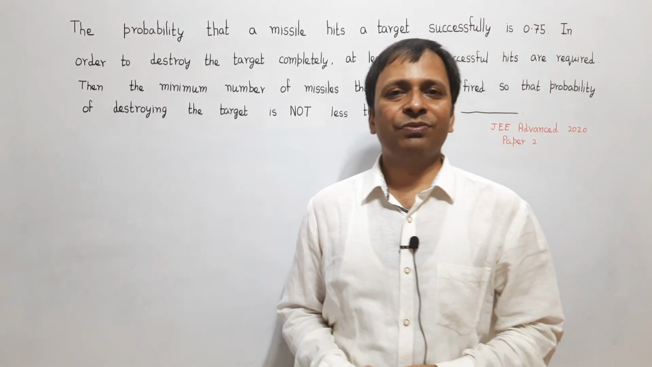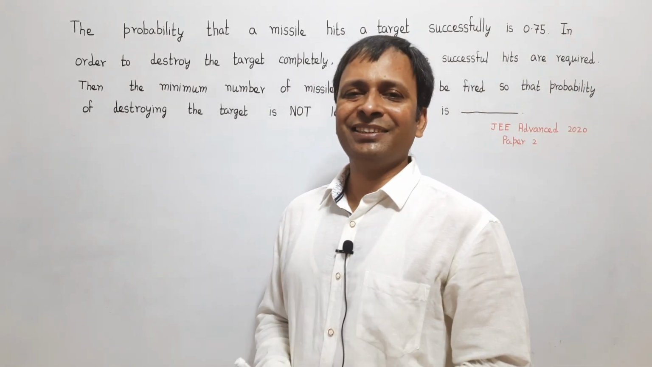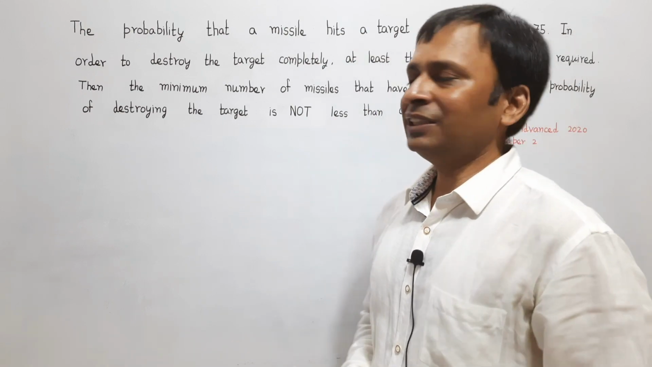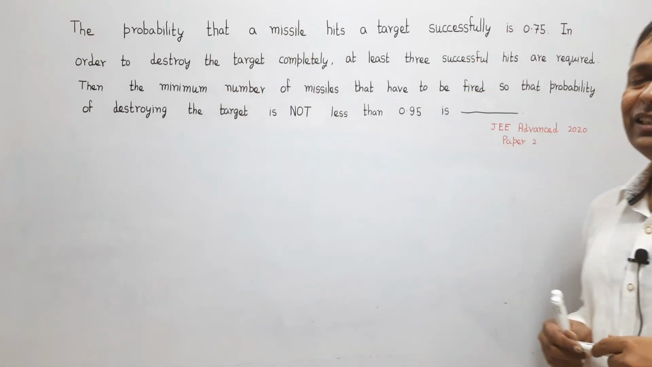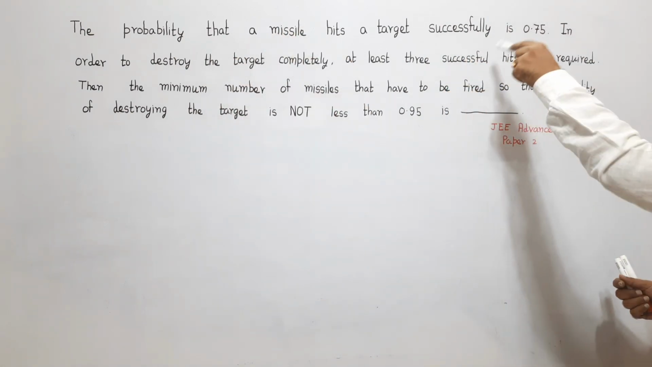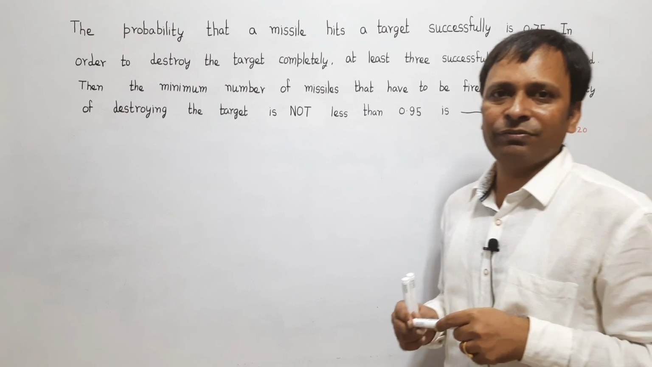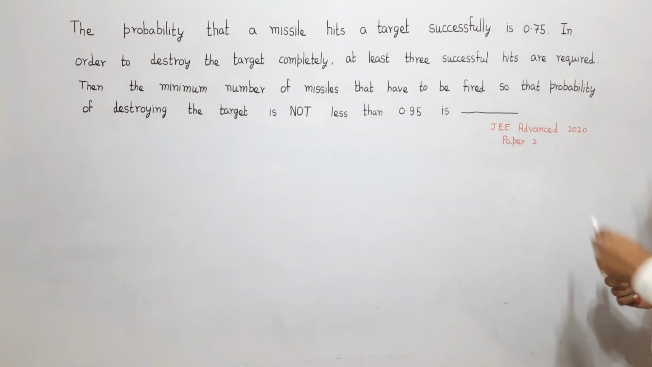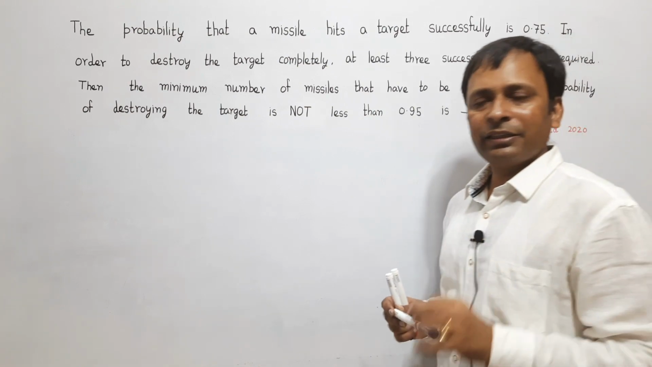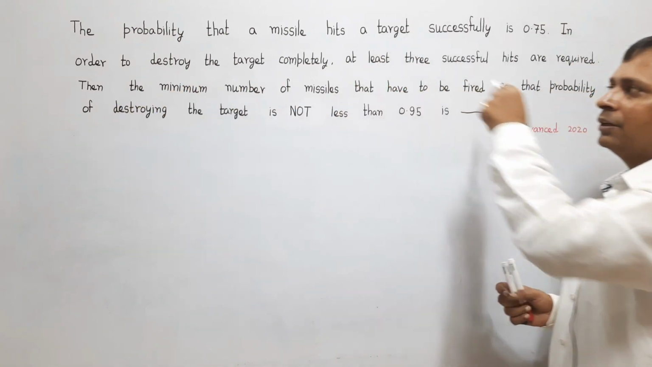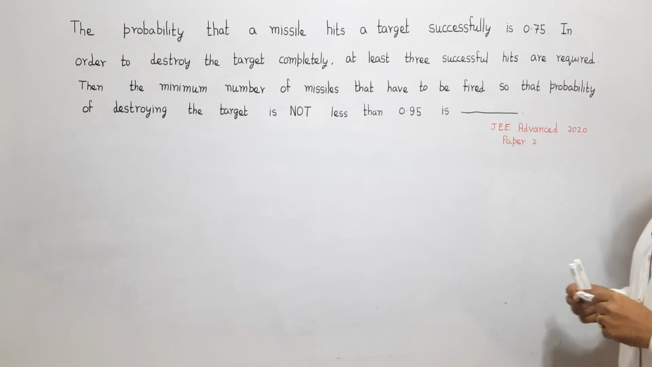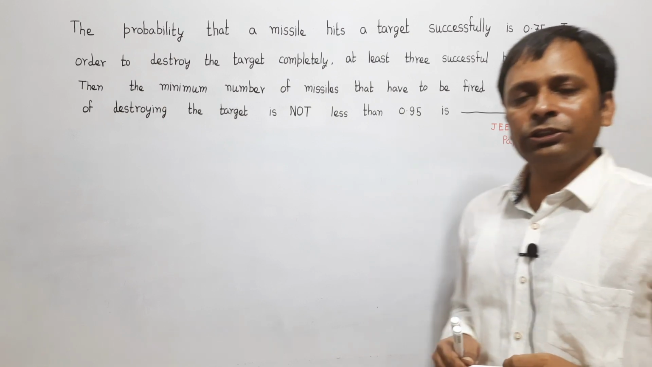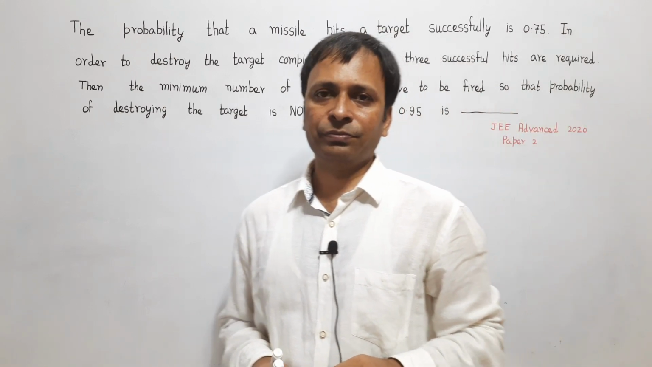Let's take this problem from binomial distribution, which was asked in JEE Advanced 2020 Paper 2. The question is: the probability that a missile hits the target successfully is 0.75. In order to destroy the target completely, at least 3 successful hits are required. Then the minimum number of missiles that have to be fired so that the probability of destroying the target is not less than 0.95 is.